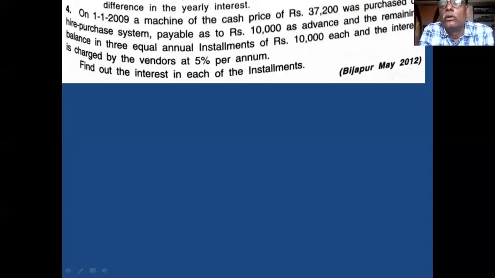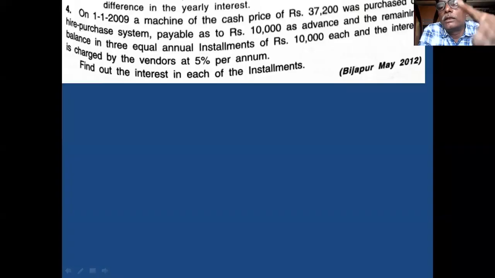Okay. So whatever extra you pay, that is called as hire charges or interest. Interest for late payment. Okay, and rate of interest applicable is 5%. In this problem, cash price is given, rate of interest is given. Thereafter, you have to calculate the total payment.